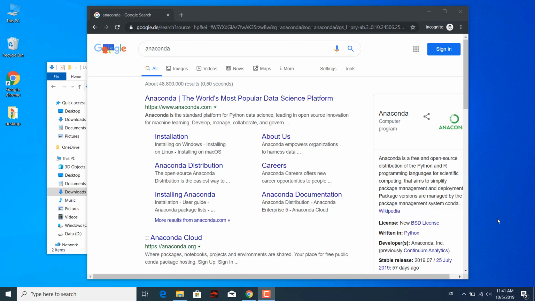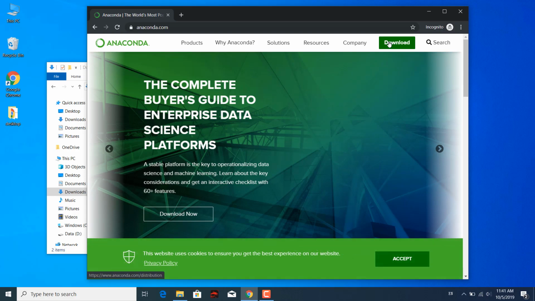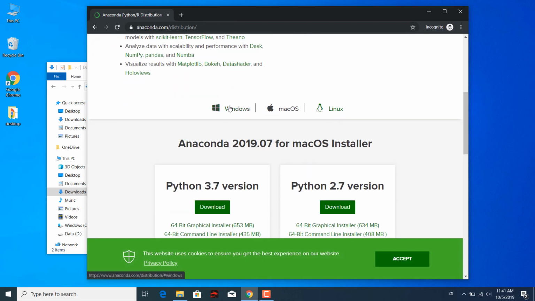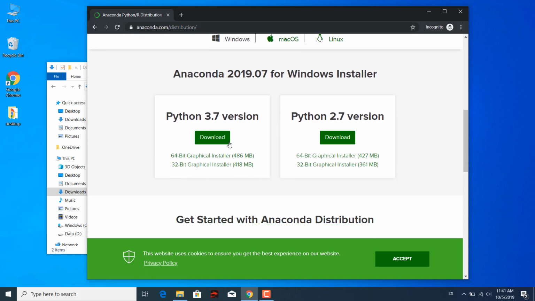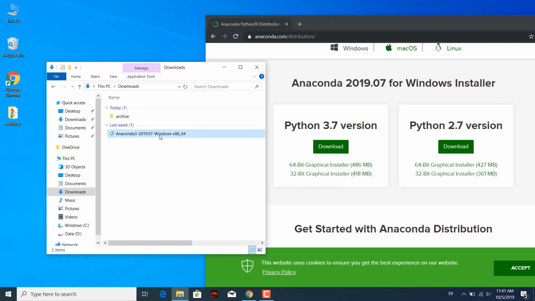In this video I will show you how to download Anaconda and how to install Anaconda. So just search Anaconda and press download here, and you need to choose your operating system. For us it's Windows, and we choose this 3.7 64-bit. Yeah, and then if you press here, I already downloaded this.